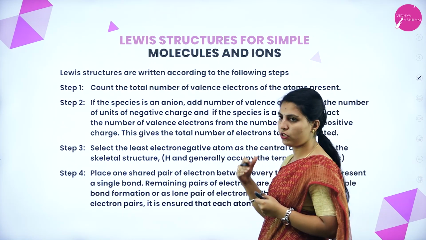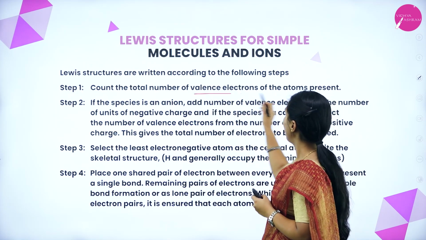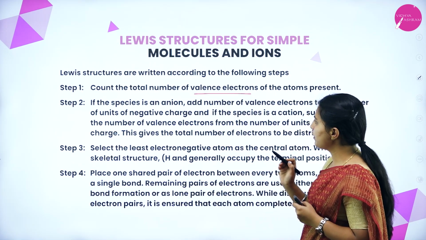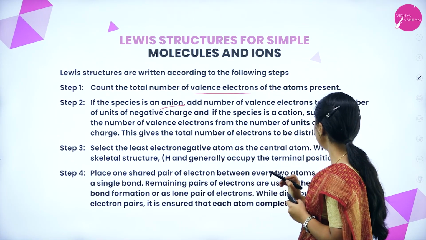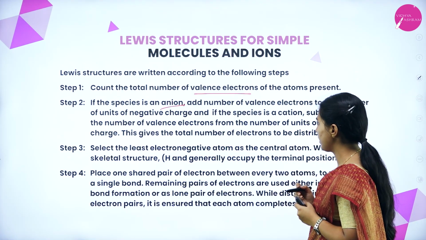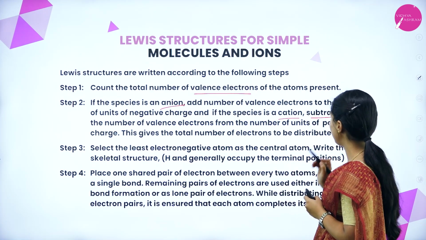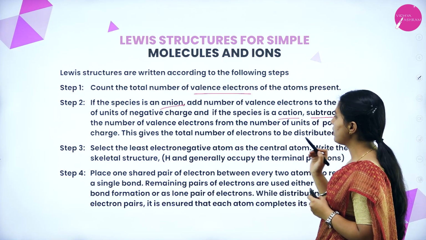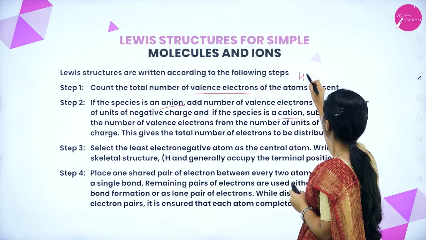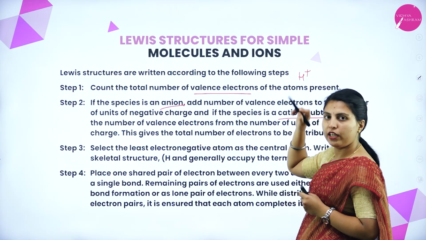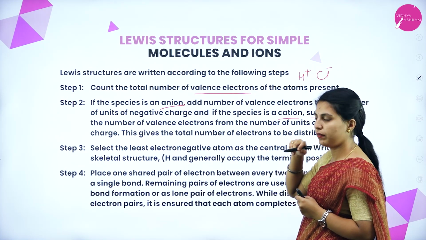This is how the Lewis dot structures will be written. First, count the total number of valence electrons of the atoms present. If the species is an anion, add the number of valence electrons equal to the number of unit negative charges. If the species is a cation, subtract from the number of valence electrons the number of units of positive charge. This gives the total number of electrons to be distributed. H plus means that an electron should be removed, Cl minus means one electron should be gained.